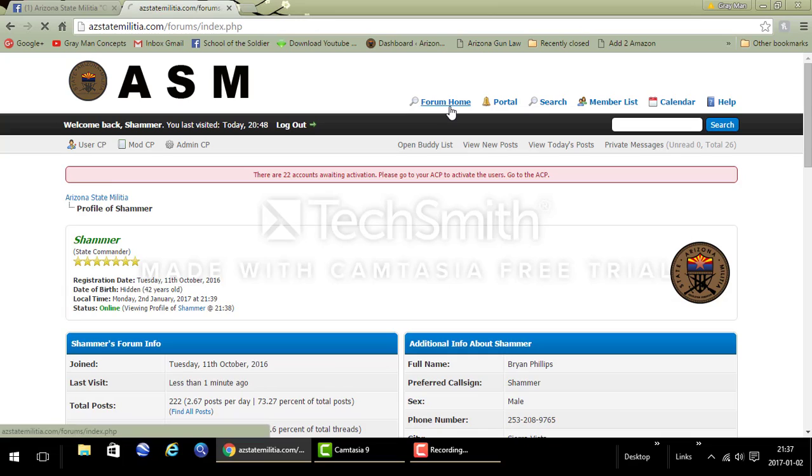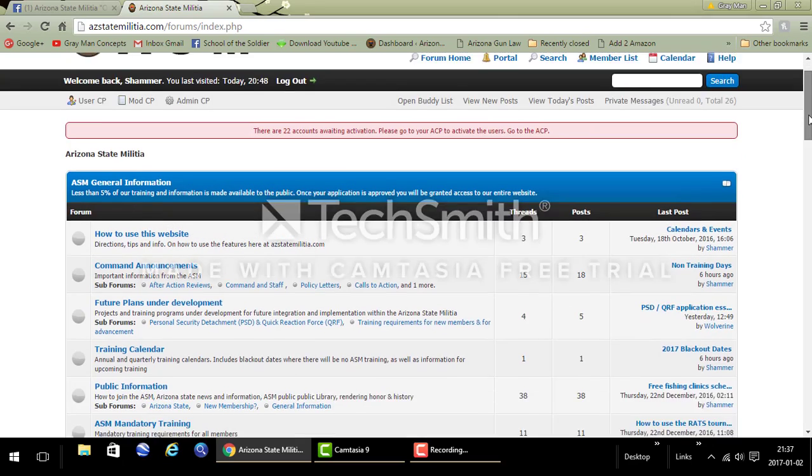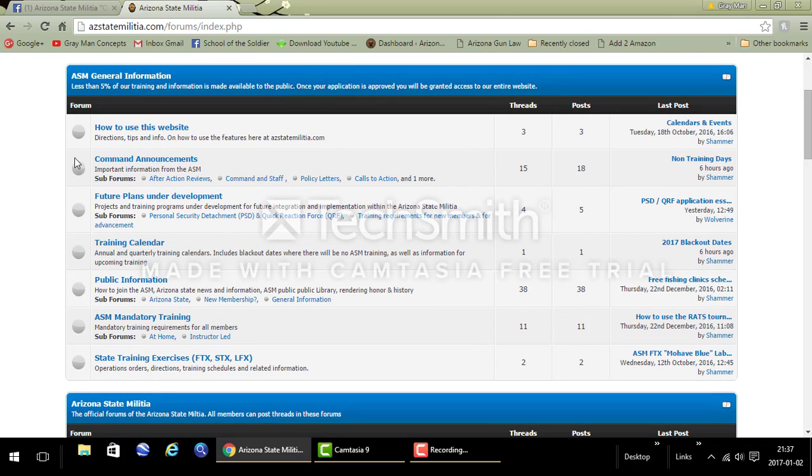Now, going back to Forum Home. Currently, we've divided up the forum into sections and subsections. So we'll go through them. The first is general information. General information has a description of this whole section. Here we put less than 5% of the information is made available to the public. That's because the public information you can see when you're not logged in has that there for people to see so they can realize there's more.